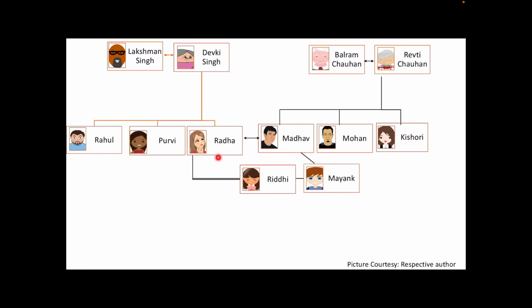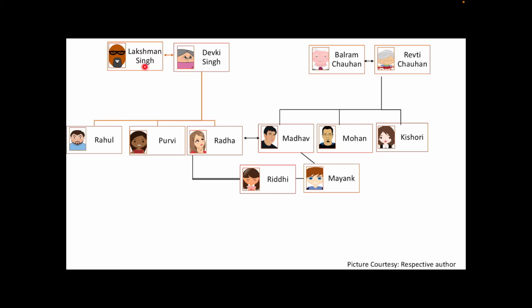Rahul, Purvi, Radha are children of Mr. and Mrs. Singh, whereas Madhav, Mohan and Kishori are children of Mr. and Mrs. Chauhan. Radha and Madhav get married and they have 2 children, Riddhi and Mayank. So let's see the relations from top to bottom.